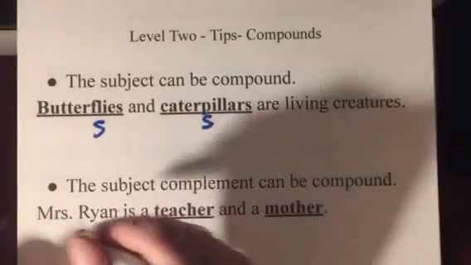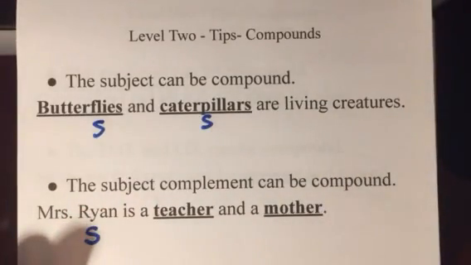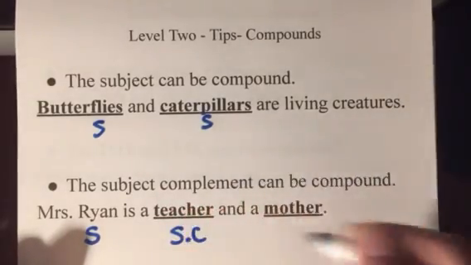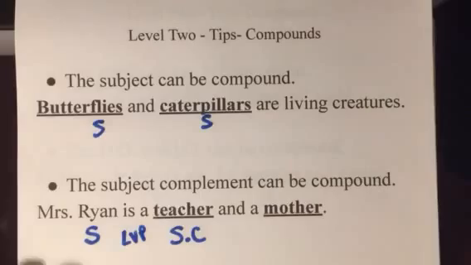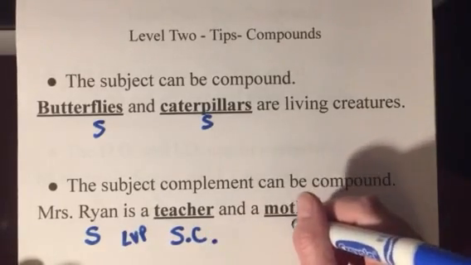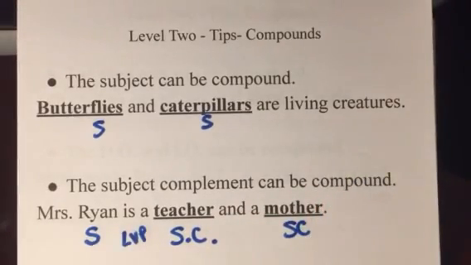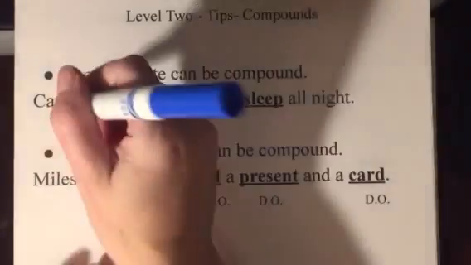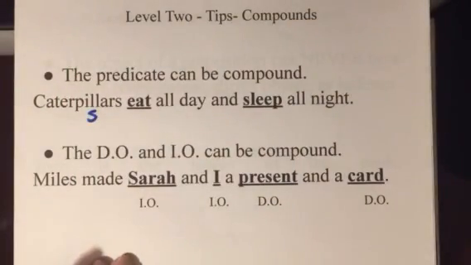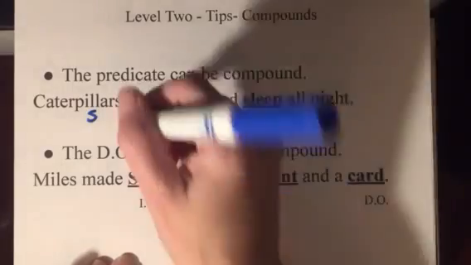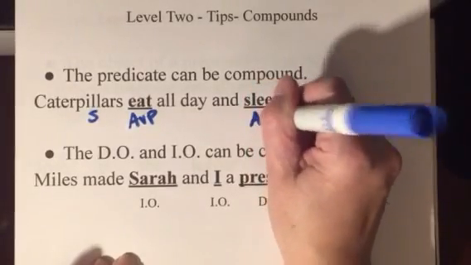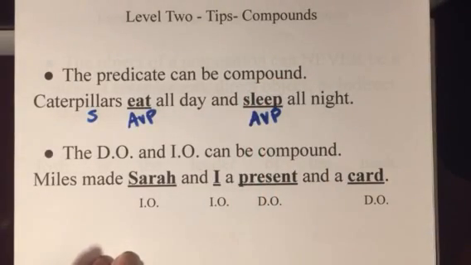Mrs. Ryan is the subject of the sentence. And the subject complement, SC, because LVP is a linking verb. So teacher and mother are both the subject complement because I am equally those two things. All right. The predicate can be compound, right? So caterpillars eat all day and sleep all night. Caterpillars are what we're talking about, but they eat, which is an AVP, and they sleep, equally an AVP. So that's compound.